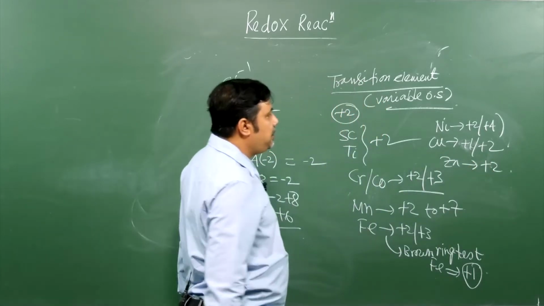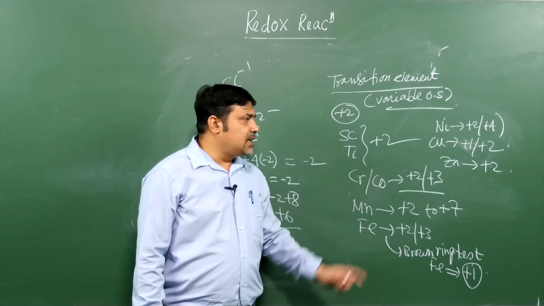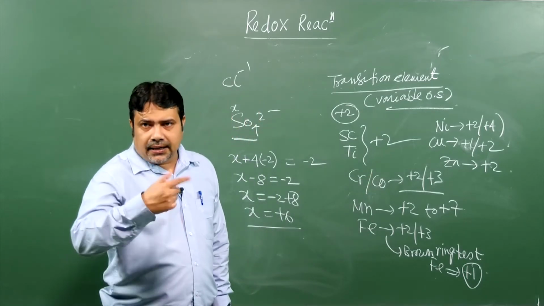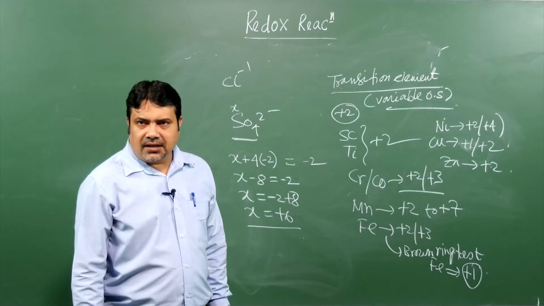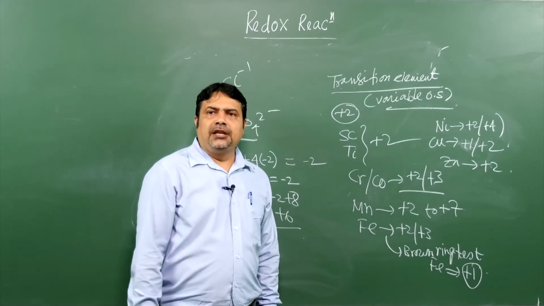So these are the basic things you have to remember. Once you understand these, the lower oxidation state is called "-ous", and the higher oxidation state is called "-ic". So these are the basic things you need to know, and then we proceed by giving some compounds.